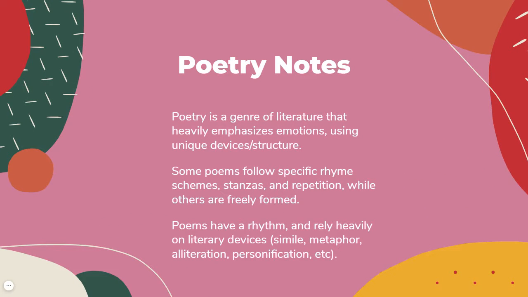So, the first thing about poetry is this genre of literature is definitely different than anything we've read before. It has a heavy emphasis on emotions. It uses a unique structure, unique devices. Some poems have their own rhyme scheme. They have things called stanzas. They repeat sometimes a lot. And then other poems are just completely freely formed. They look like nothing else. So, poetry is kind of different because sometimes it follows rules really strictly and other times it's kind of just whatever the author wants to do.